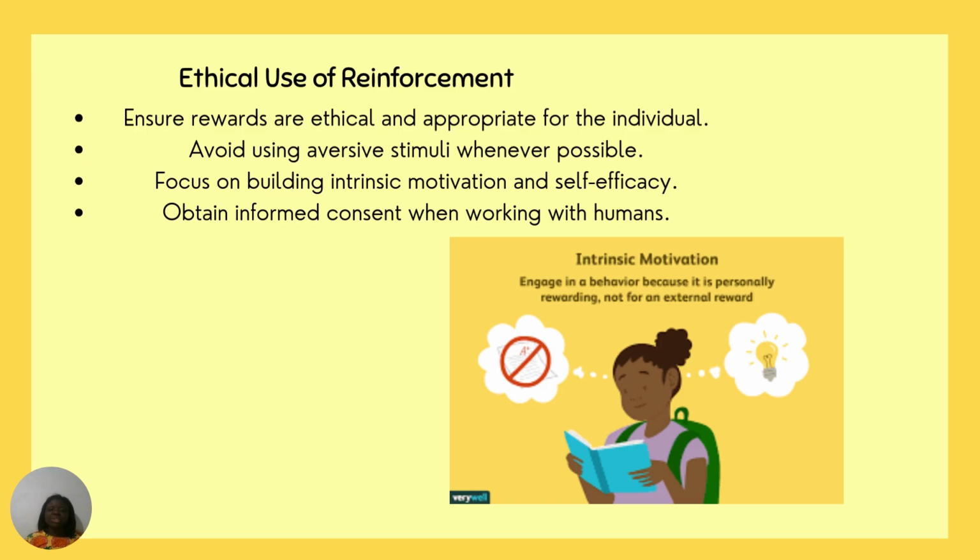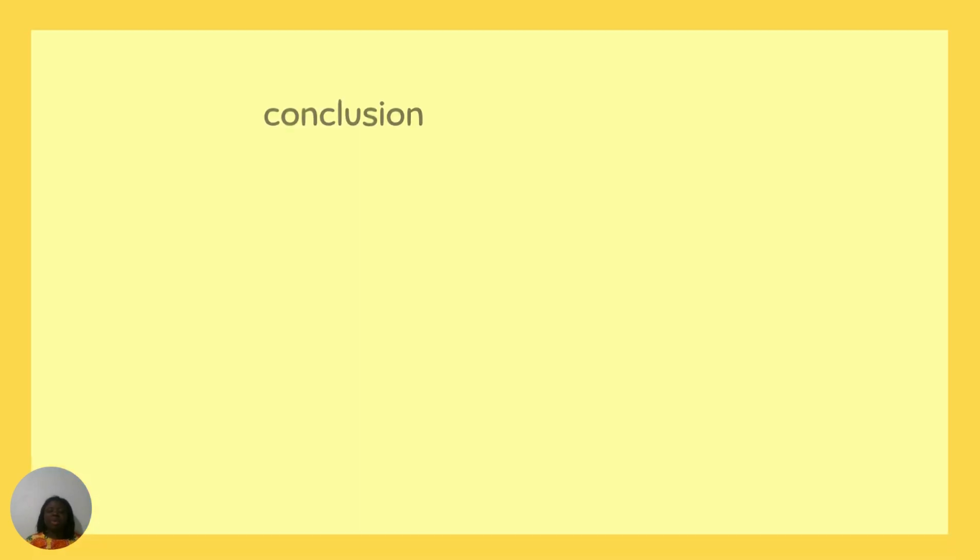Then the ethical use of reinforcement. Ensure rewards are ethical and appropriate for the individual. Avoid using aversive stimulus whenever possible. Focus on building intrinsic motivation and self-esteem. So we have to motivate them, we have to make them know the reason why they are doing it. That will help a lot.